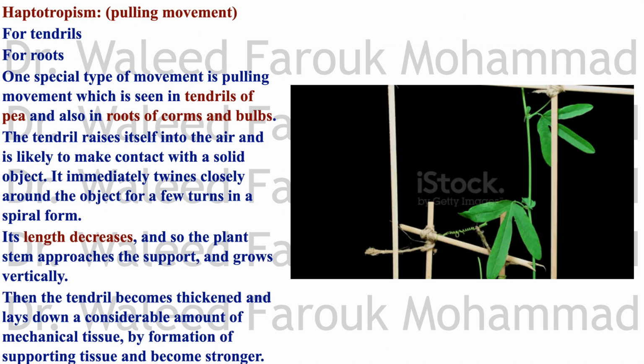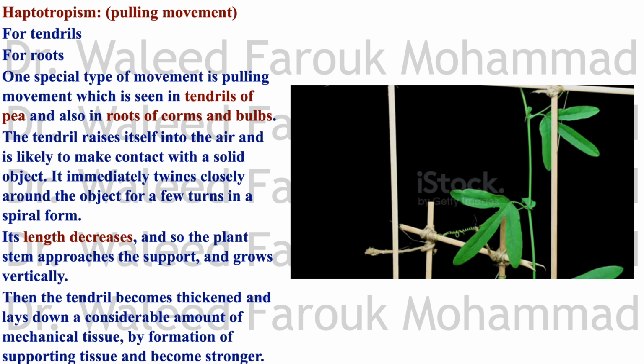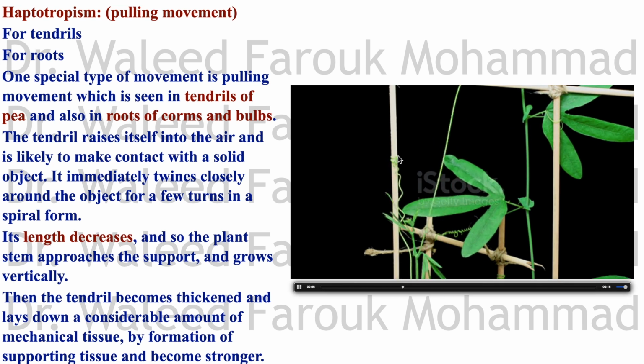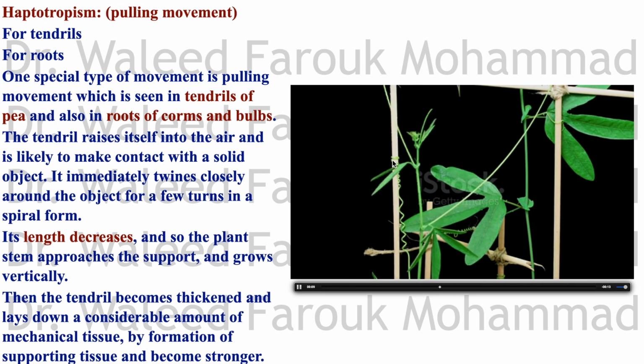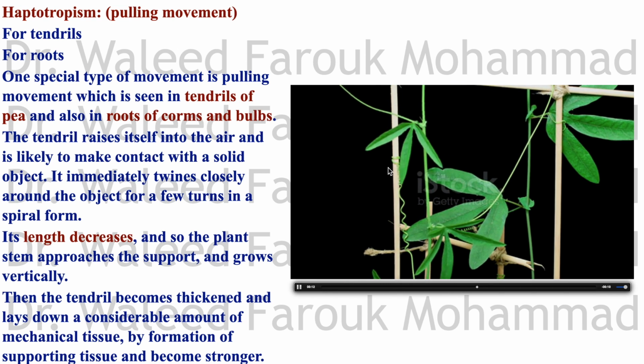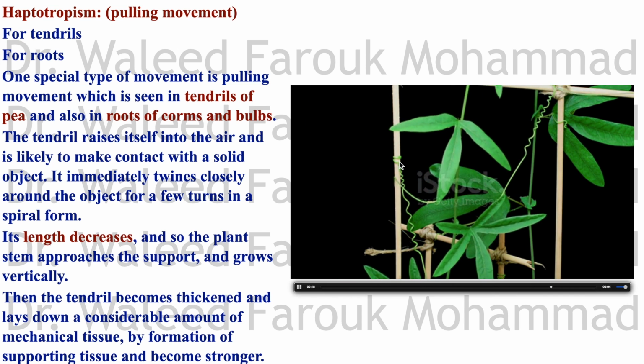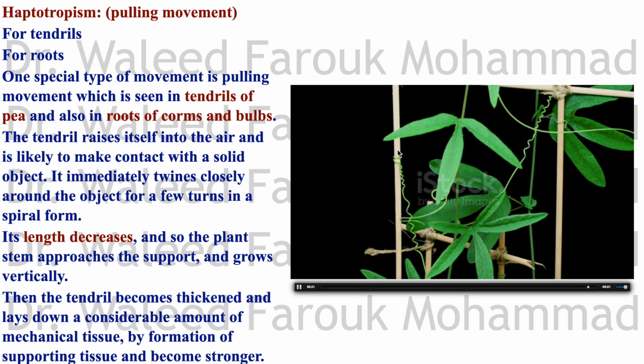So again, we have movement in the tendrils. They find a support and twirl around the support. Now, why do we have the twirling? Because the part of the tendril that is touching the support grows slower than the one on the outer side. Did you get this? Different rates of growth in the tendril. The side that's touching the support grows slowly, while the one that is not touching the support grows more rapidly. That's why it twirls around the support.